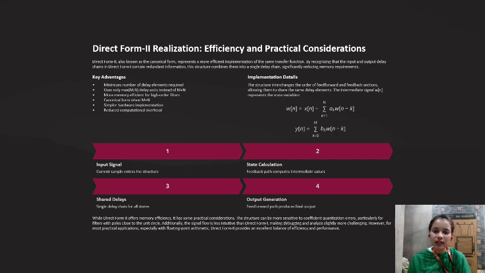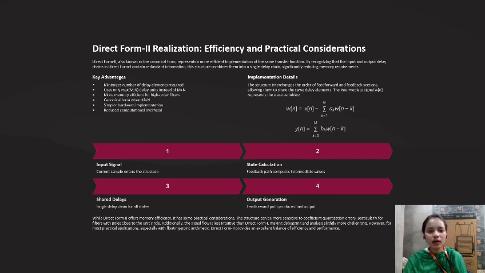w(n) = x(n) minus summation k=1 to N of a_k w(n-k). So the output is y(n) = summation k=0 to M of b_k w(n-k). These are the steps we have to follow. First is input signal, second is state calculation, third one is state delays, fourth one is output generation.